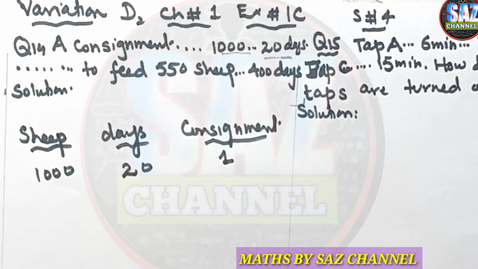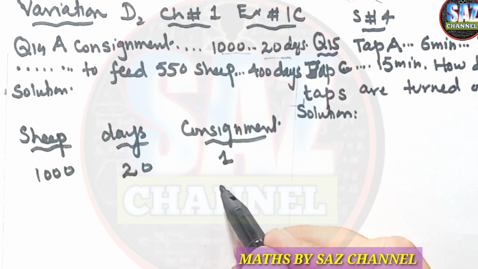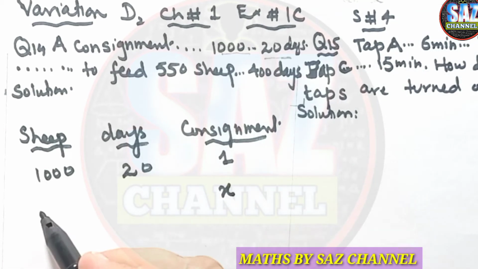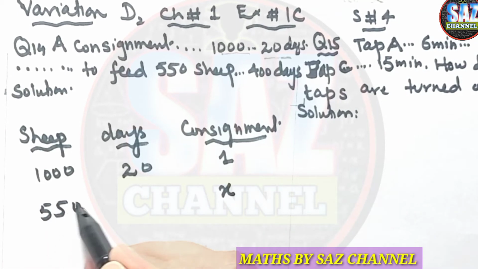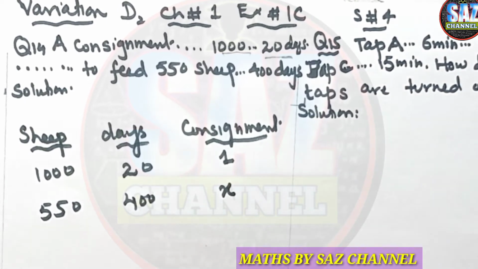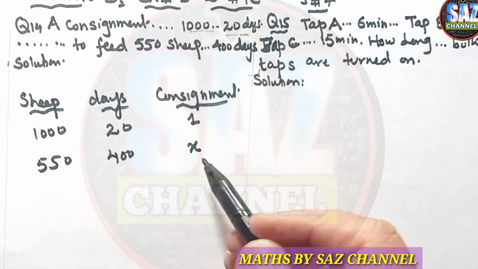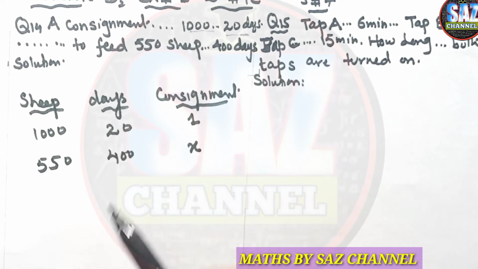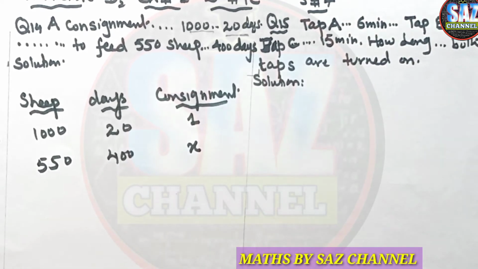How many consignments do we need for 550 sheep for 400 days? Now let's compare consignment with days, and then consignment with sheep, and see what the relationship is between these quantities.